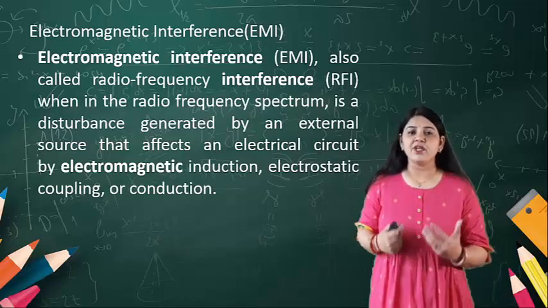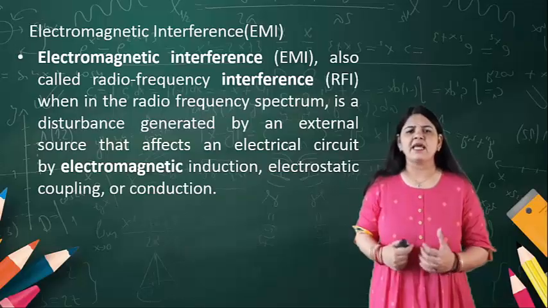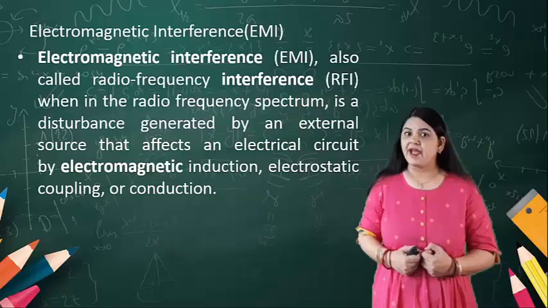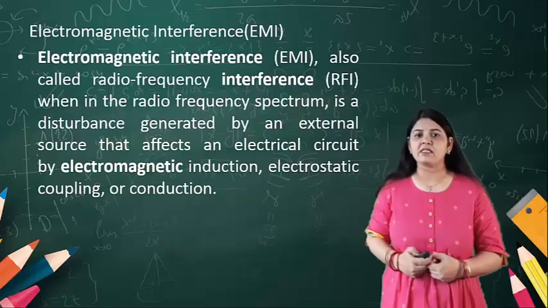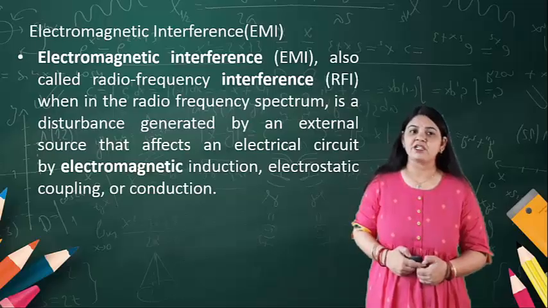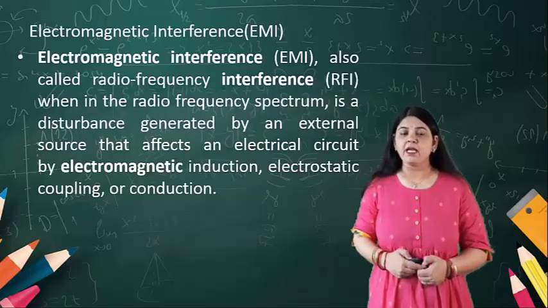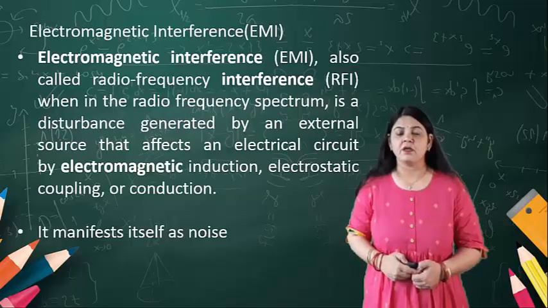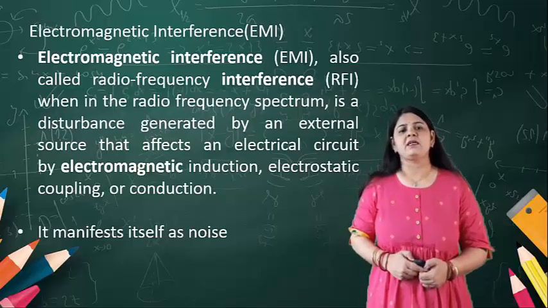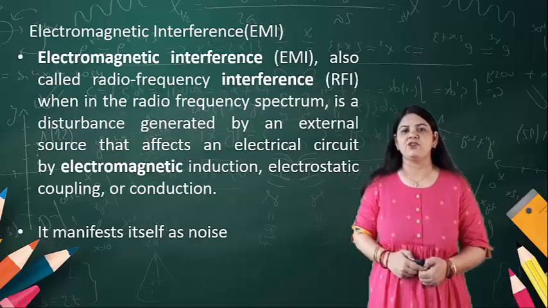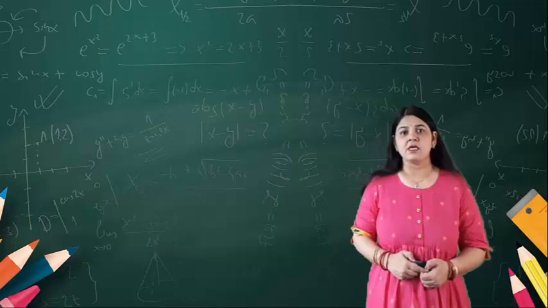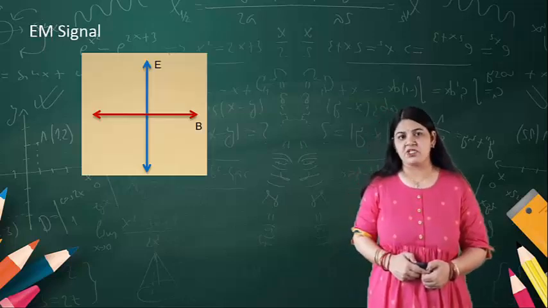When there is a disturbance in the radio frequency spectrum by some external source, it affects the electric circuit by electromagnetic induction, electrostatic coupling or conduction. Such electromagnetic interference manifests itself as noise, so we treat this as noise in microwave transmission.